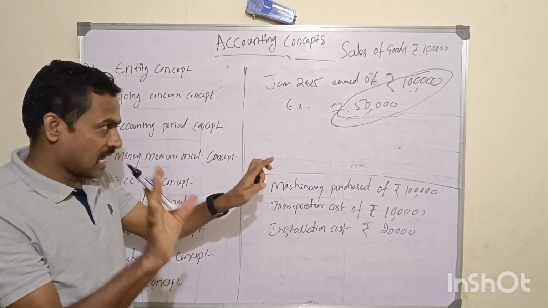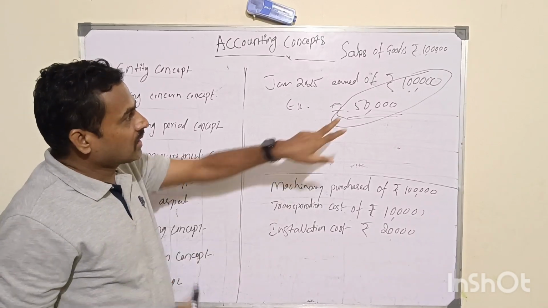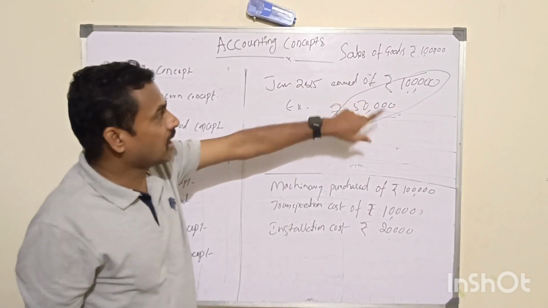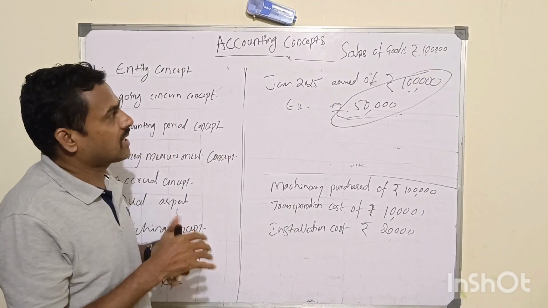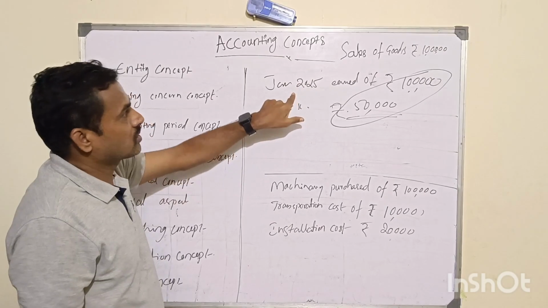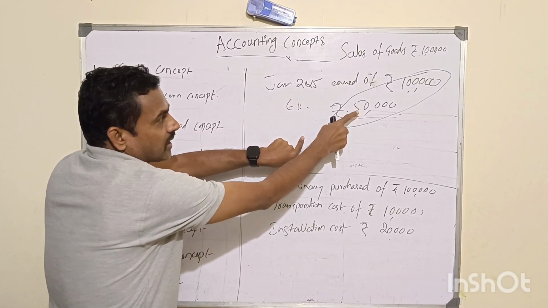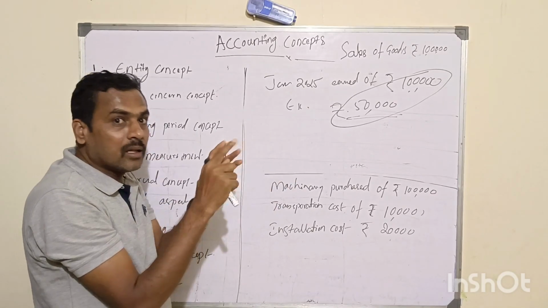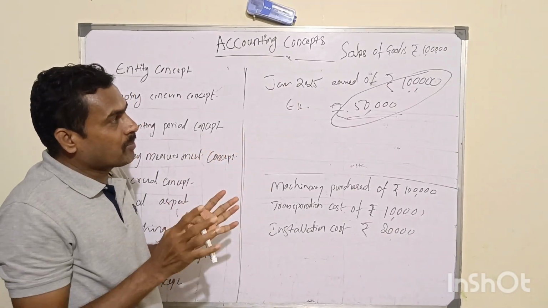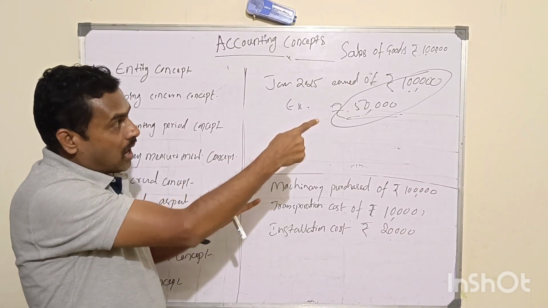Is that clear? Okay, what will happen if you do not recognize both expenses and revenue in the same accounting period? Let's talk about that aspect as well. My sales is 1 lakh in January 2025. If you don't recognize the total expenses incurred in the books of account for January 25, my profit will inflate to that extent, and vice versa.